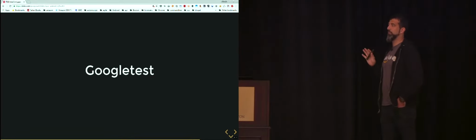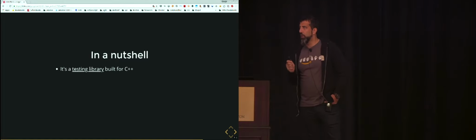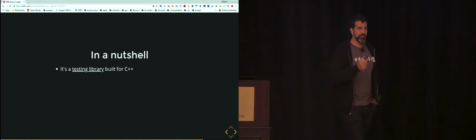So if you reach this pretty ideal scenario, you can start to introduce Google Test. Google Test is a testing library. It's built for C++.